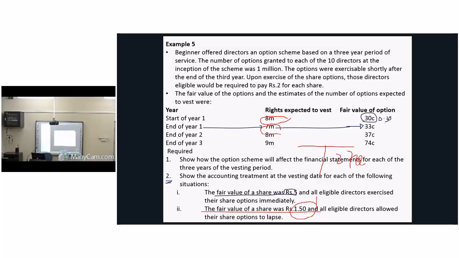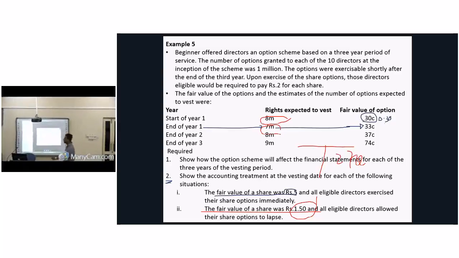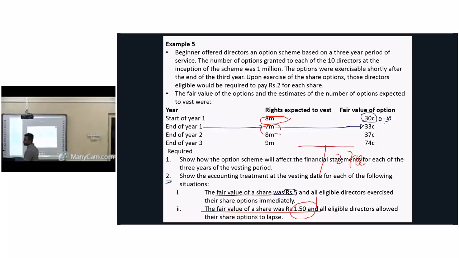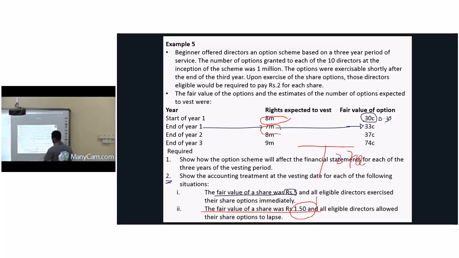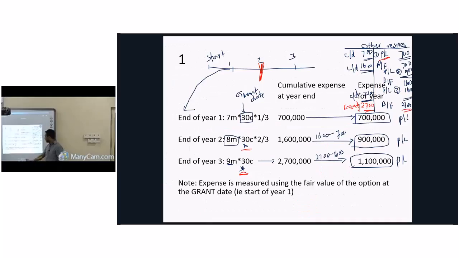But what is the market price now? 1.50. Then you will have a loss of 50 cents per share if you buy shares from the company. Therefore, if you are a smart director, you will not exercise this option. Right? That's all about it. That is enough for equity settled share based transaction.